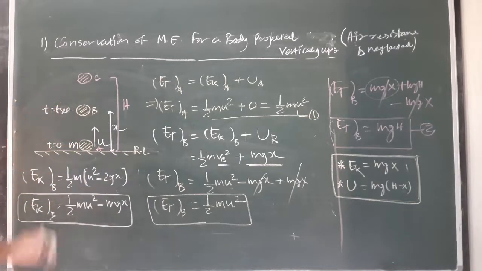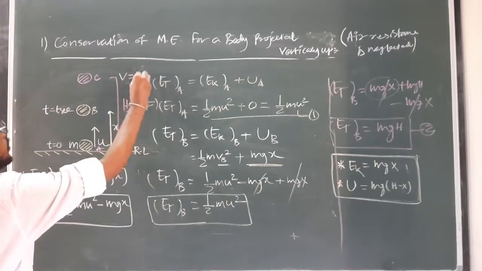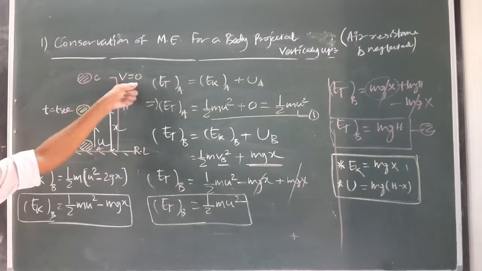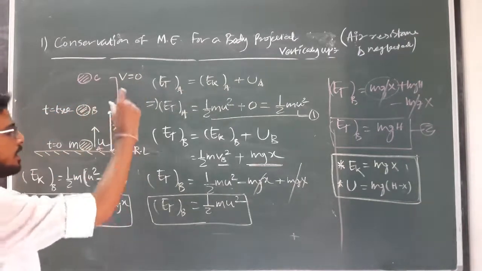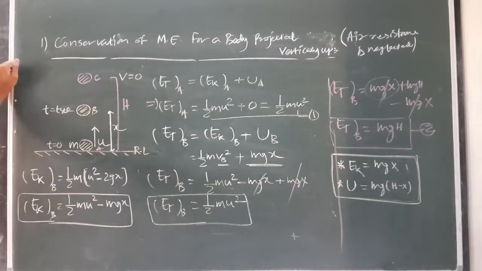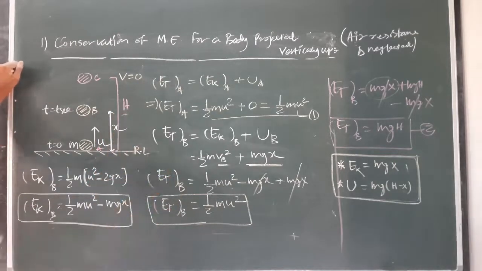As this is the maximum height, here we can take the final velocity v equal to 0. Then the total potential energy will be mgh, and we have to find out the value of h.